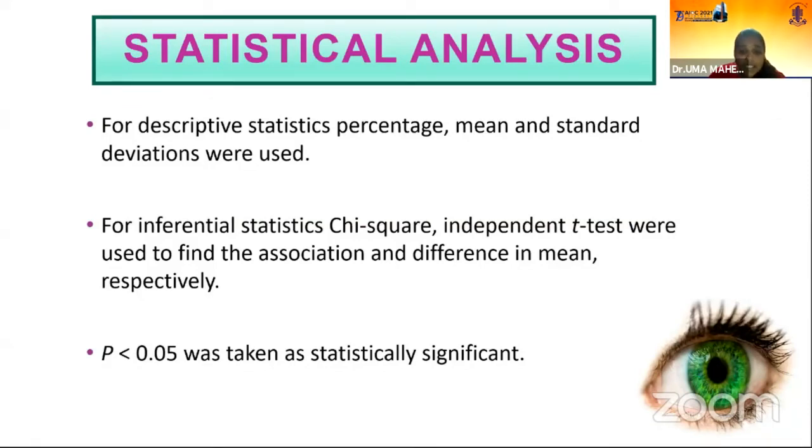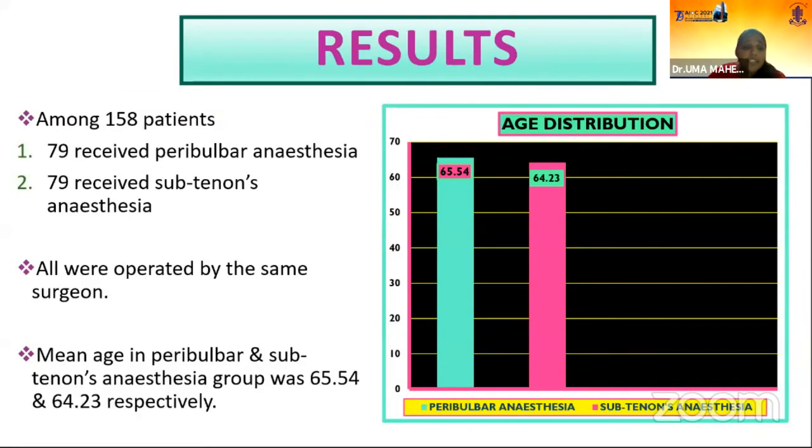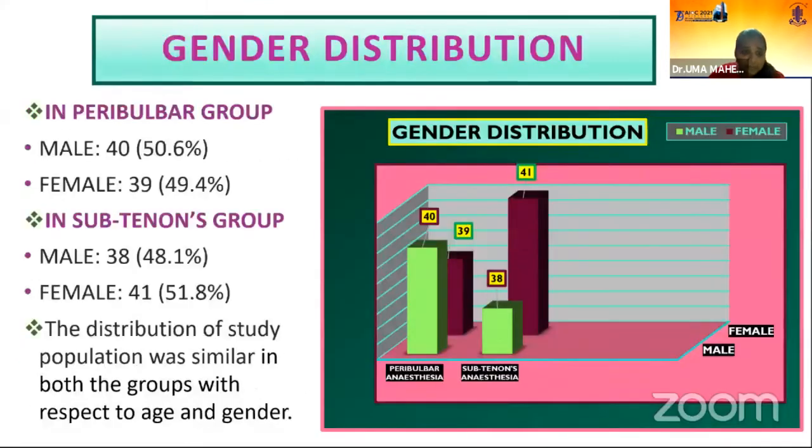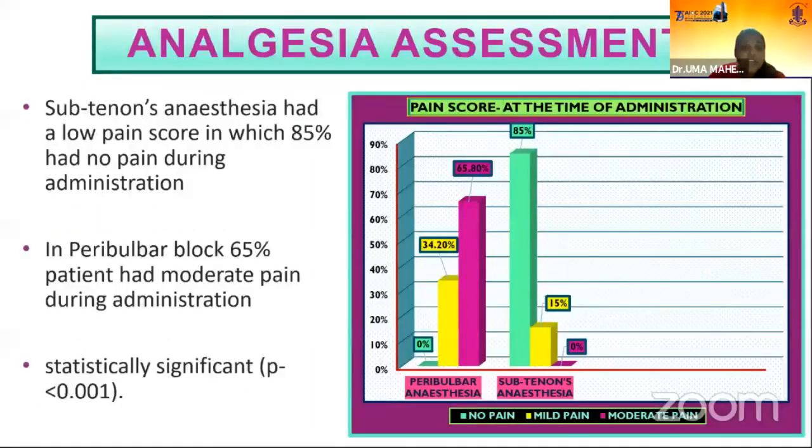For inferential statistics, chi-squared and independent t-test were used. P-value less than 0.5 was taken as statistically significant. Among 158 patients, 79 had received peribulbar anesthesia, 79 had received Subtenons anesthesia. All were operated by the same surgeon. The mean age in the peribulbar and the Subtenons anesthesia group was 65.54 and 64.23 respectively. Gender distribution in peribulbar group, male were 40, female were 39. In Subtenons group, male were 38, female were 41. The distribution of study population was similar in both the groups with respect to age and gender.